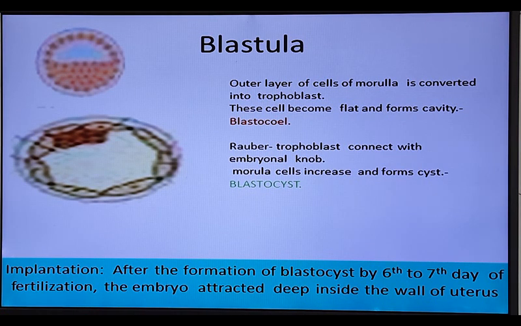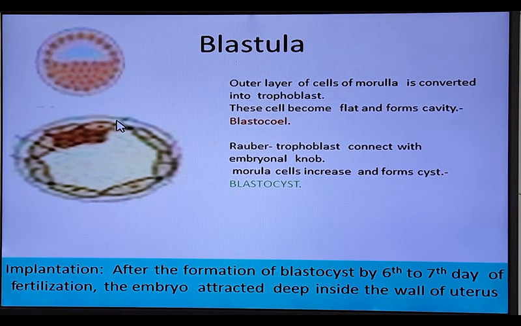I come back again to the blastula. This blastula forms a cavity, and that cavity is known as the blastocele, as you know very well. Later, all cells are separated except on one side.